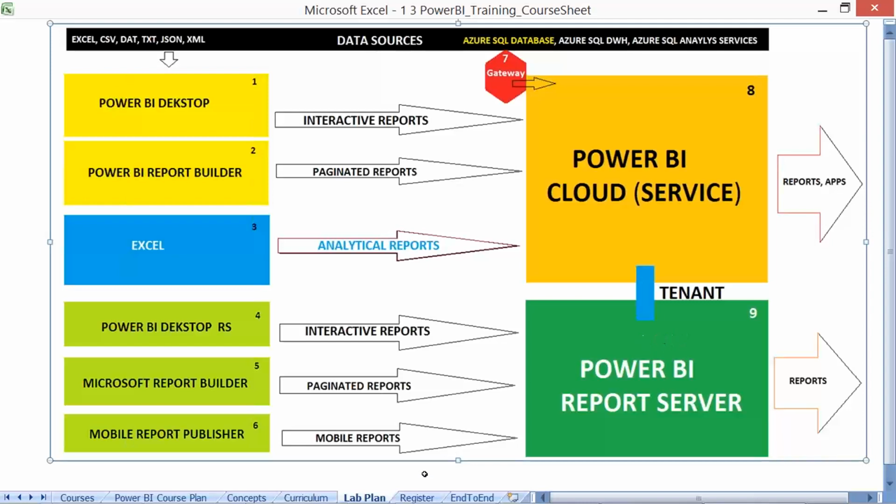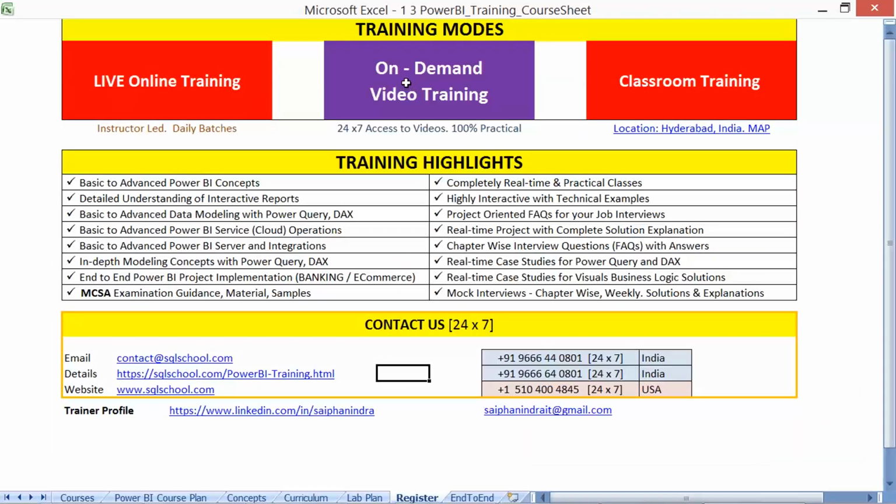With this information, either live or on-demand video or in-house classroom, either of them, the same curriculum, the same schedule, and the same level of mock test and project work. Now let's understand what is this Power BI and what is MSBI and how they are related with each other. Let's get started from scratch with what exactly Power BI is.